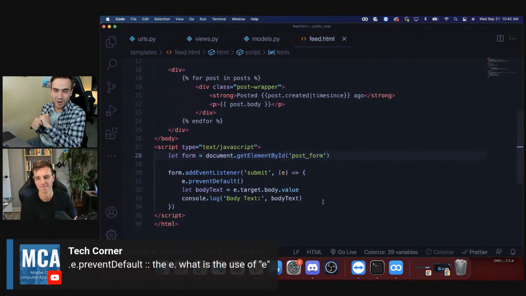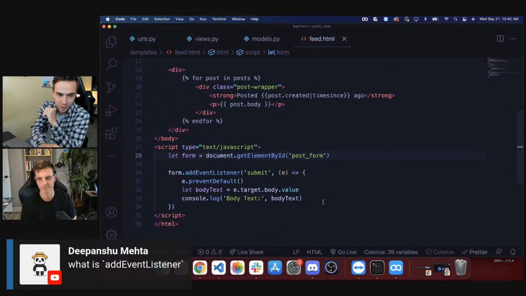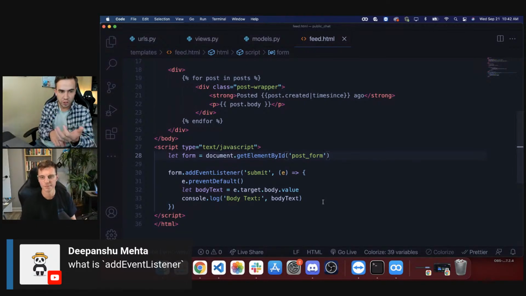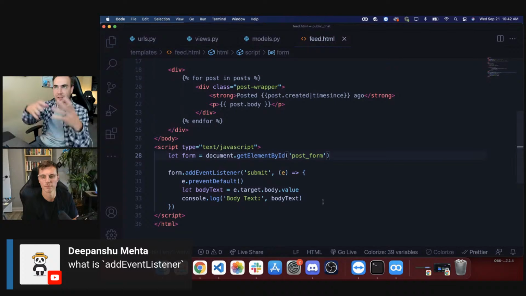So 2 questions here. One, someone's asking about an event listener. If you don't know JavaScript, there is something called DOM manipulation. That's what I'd look into. You have these events. So you listen for a click, a submission, a mouse move. JavaScript can understand what you're doing in the DOM. DOM is the website, document object model. So we add events so we can listen for things that happen here.